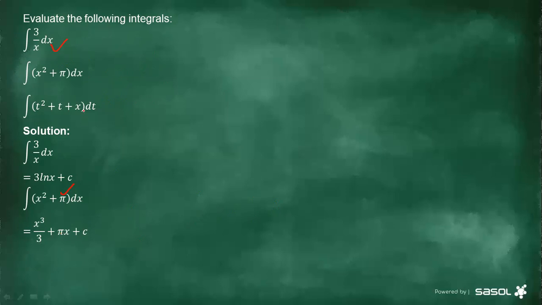And then the third question, now we solve with respect to t, right? Then the answer is going to be t to the power 3 over 3 plus t squared over 2 plus x dt plus c. Because we have put x there, don't panic, don't think it's a mistake. You just have to check here, what are we integrating with respect to what? This is t, meaning that x, we are going to take it as the constant number. Hence our answer is xt plus c. All right.